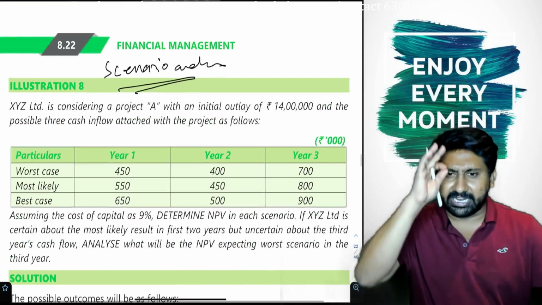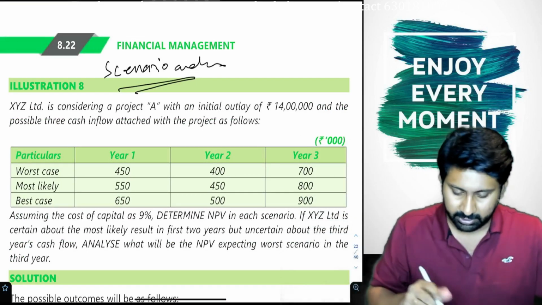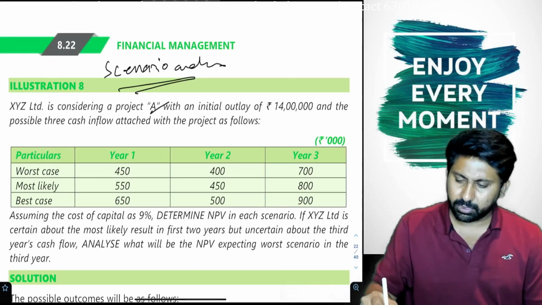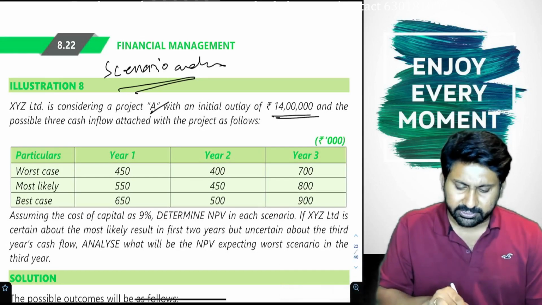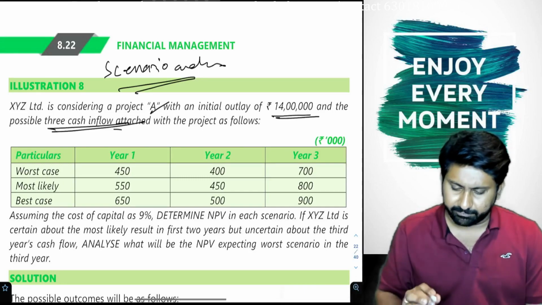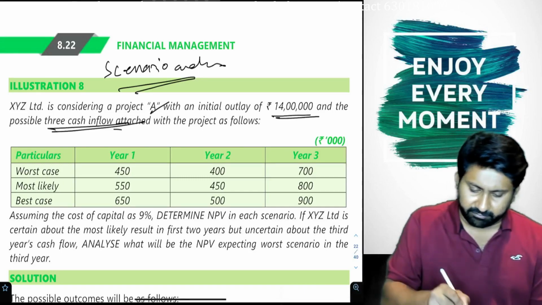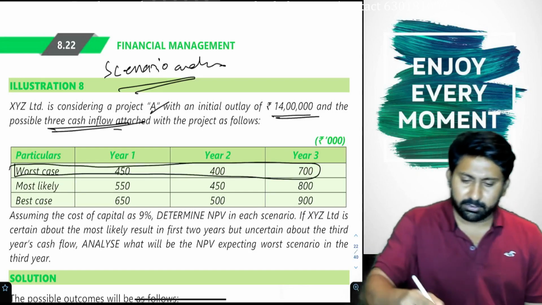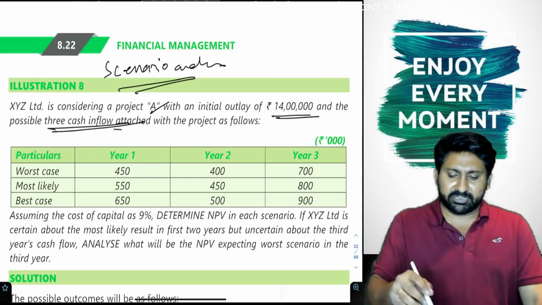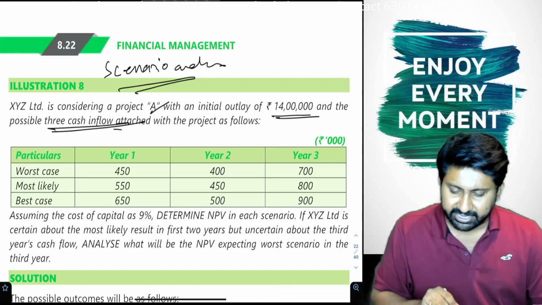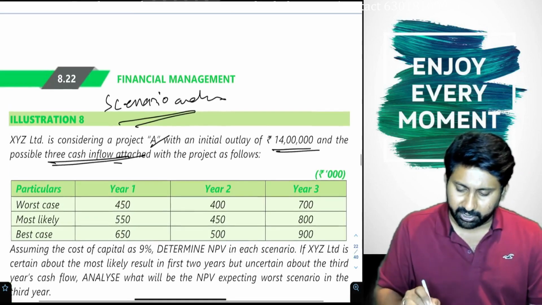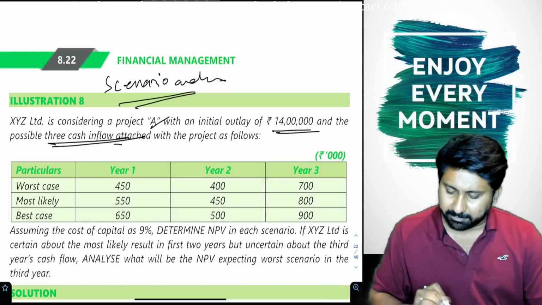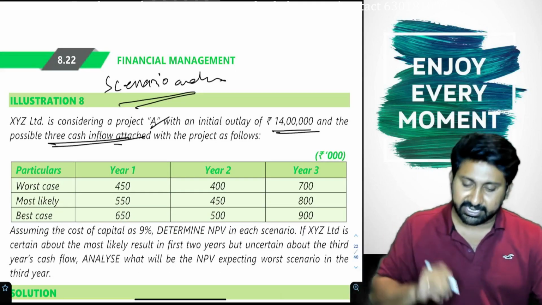See here. XYZ is considering a project A. Outlay 14 lakh. Possible three cash inflows attached. Year 1, year 2, year 3. Worst case, you have to see horizontally. Let us see the answer now. First, let us do worst case. I will be getting 450, 400 and 700. Assuming cost of capital is 9%, determine NPV in each scenario.